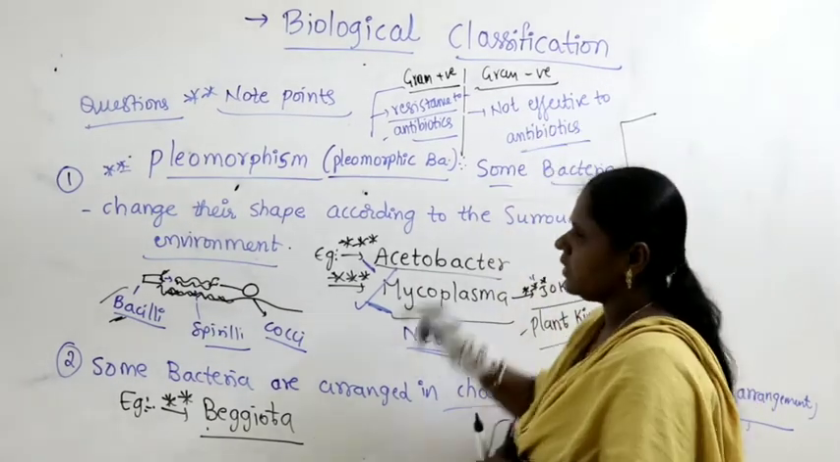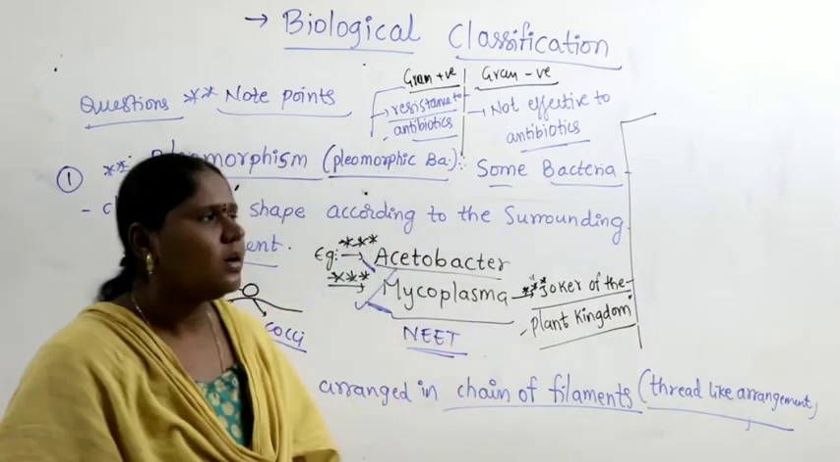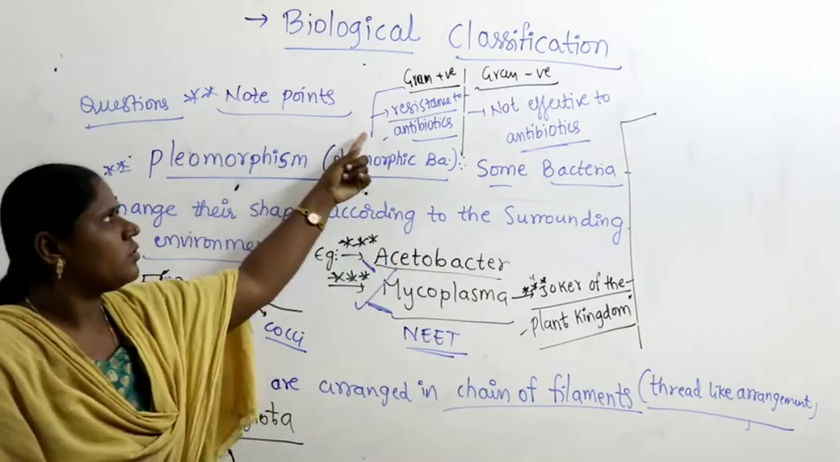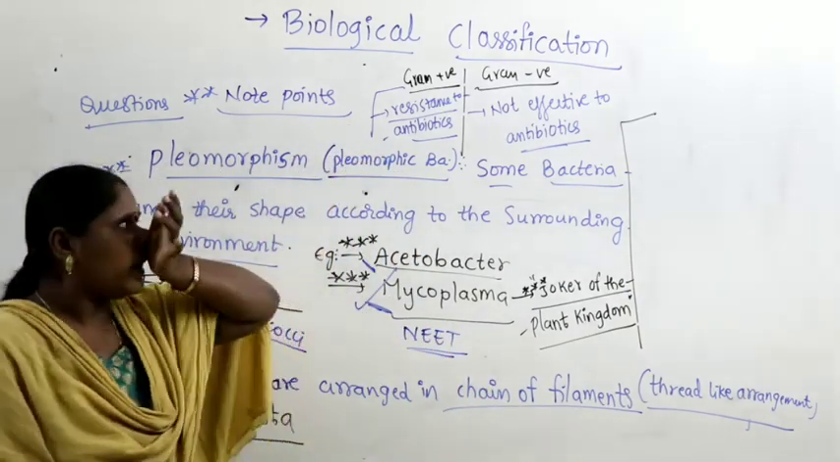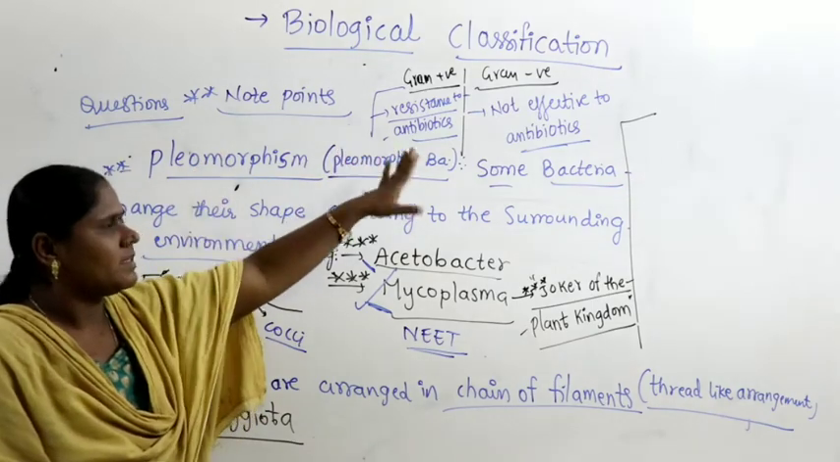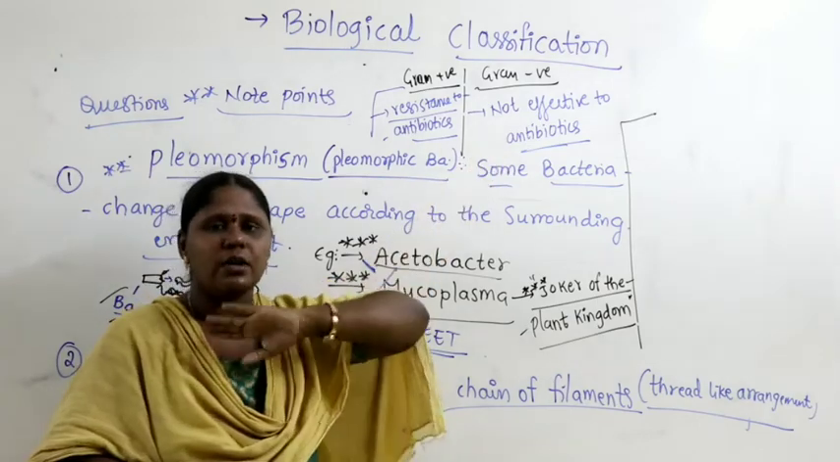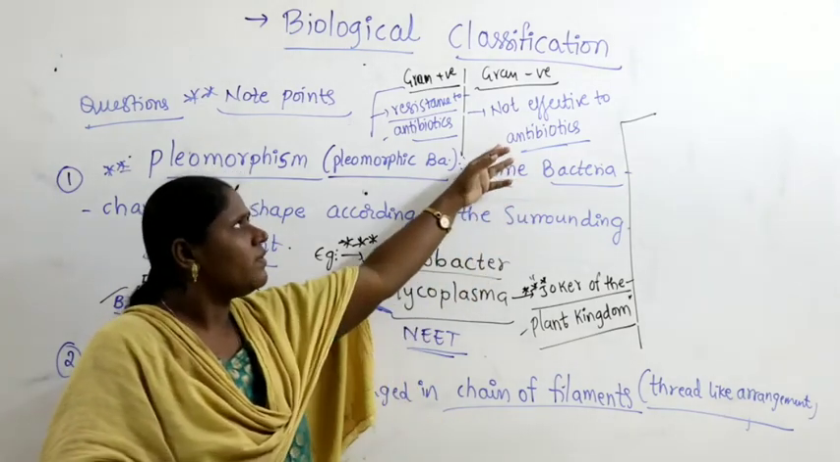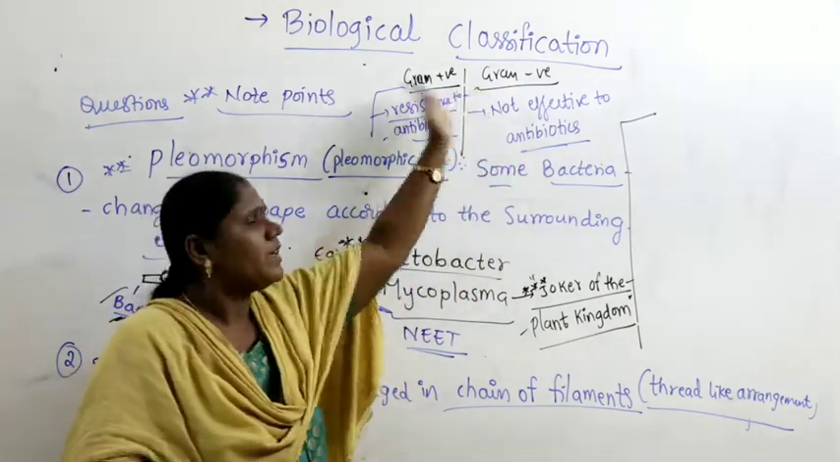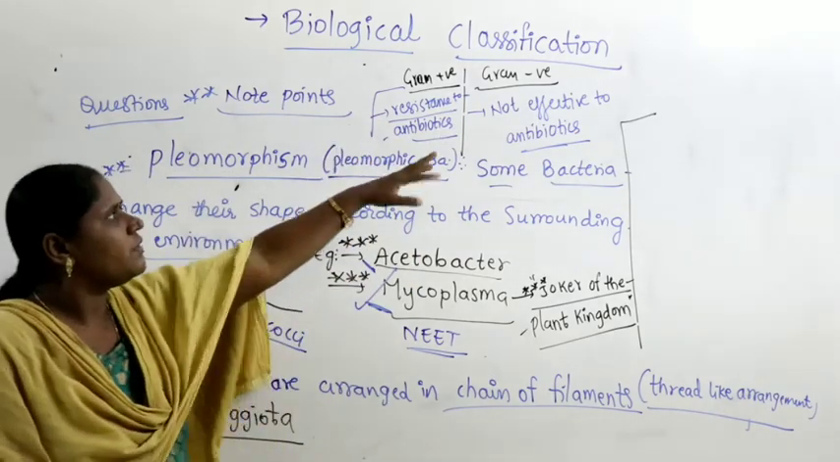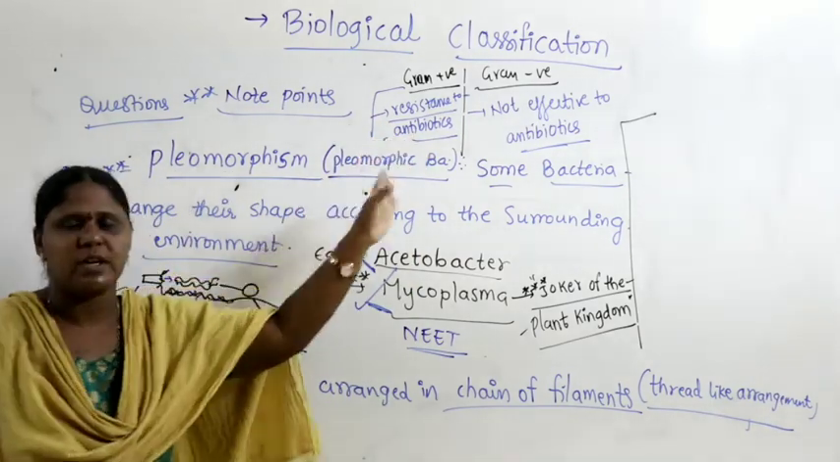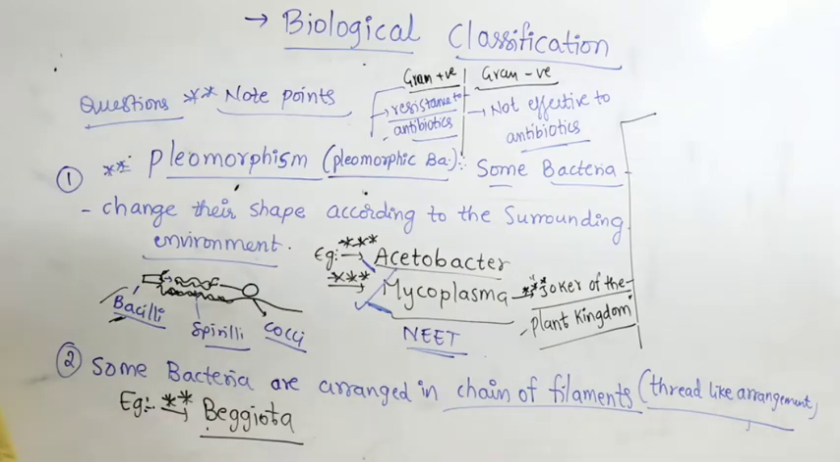This is a very important difference even between gram positive and gram negative. Gram positive bacteria respond to antibiotics, they are effective to antibiotics, whereas gram negative bacteria are not effective to antibiotics, meaning even if you apply antibiotics, they cannot be killed. Okay, so this is also a difference in antibiotic application between gram positive and gram negative bacteria.